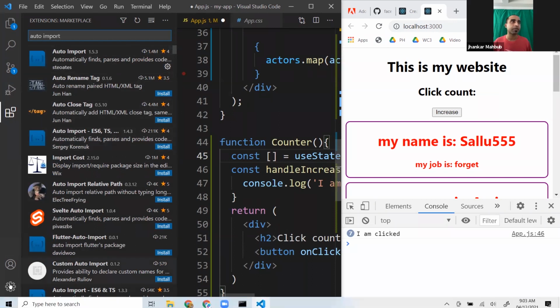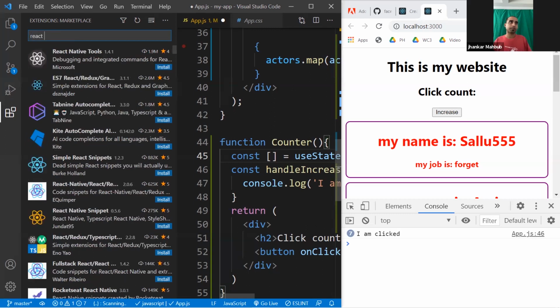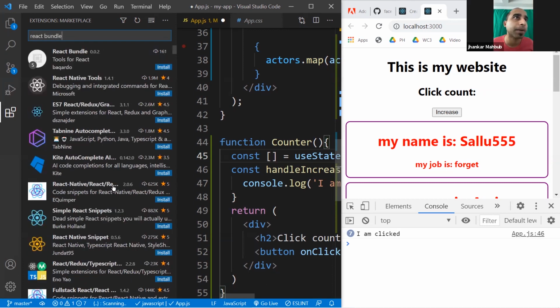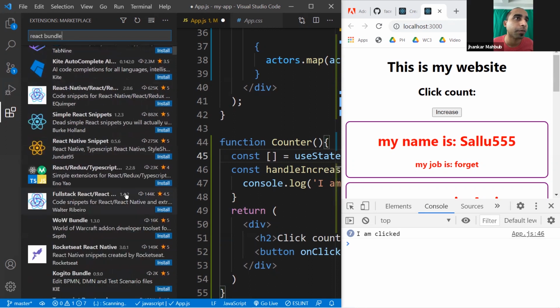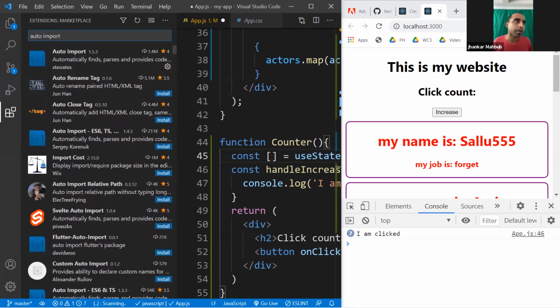Let's see, anyway, if you go to React starter bundle or React bundle, let's search for React bundle, and you'll see a React bundle somewhere. Or if you just install auto import, that should be enough. Okay, if you have this auto import installed, that's fine.